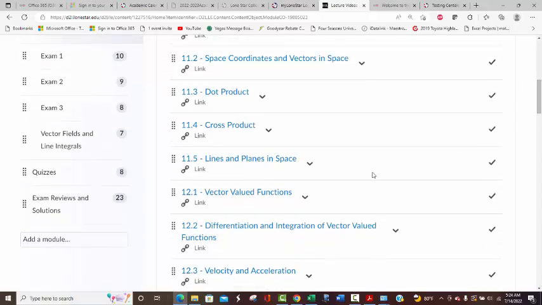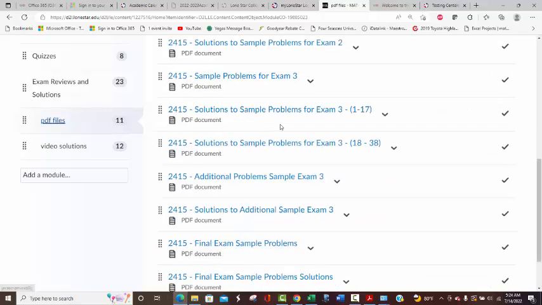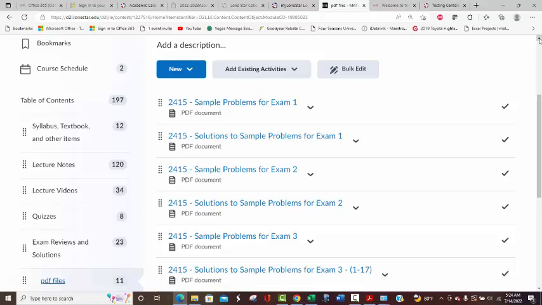And so before I talk about the quizzes, I'll come down here. Exam reviews and solutions. What we have here is PDF files where you can just open up the PDF file.